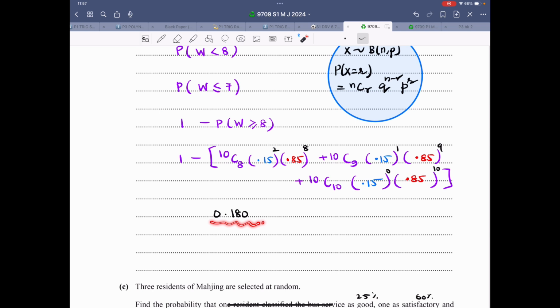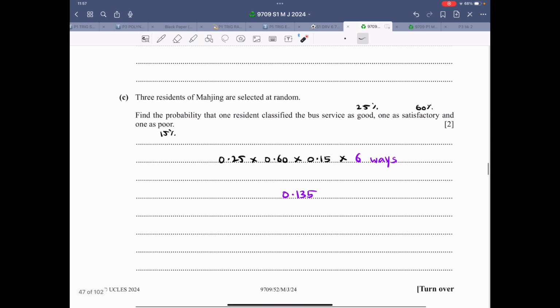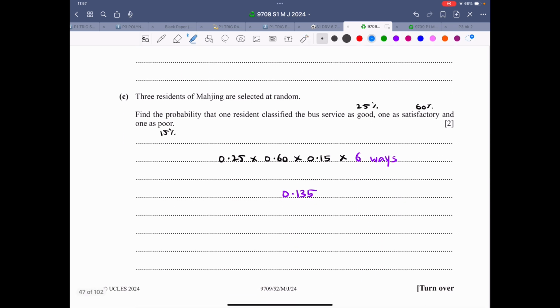Use the calculator, and you should know how to use the calculator in a nice, efficient way. You can put all of this together, calculate it once, and then subtract from 1. This is the final answer, correct to 3SF. Now the last part is also a good one, kind of unique, but not anything difficult, because we have done things like this in class.